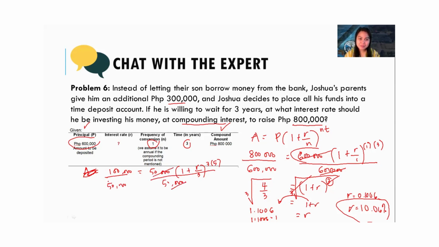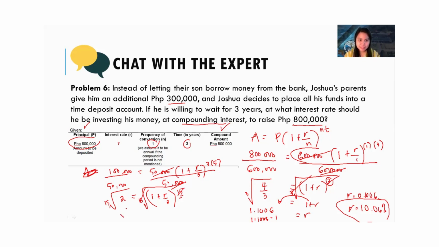So cancel now. On the left-hand side, actually, I like to keep it as it is if it's not a fixed number. But here, we can have 2. So 1 plus R over 3 raised to the power of 15. Then, since the exponent is 15, we need to take the 15th root of both sides. I'll not compute for the root first, okay?